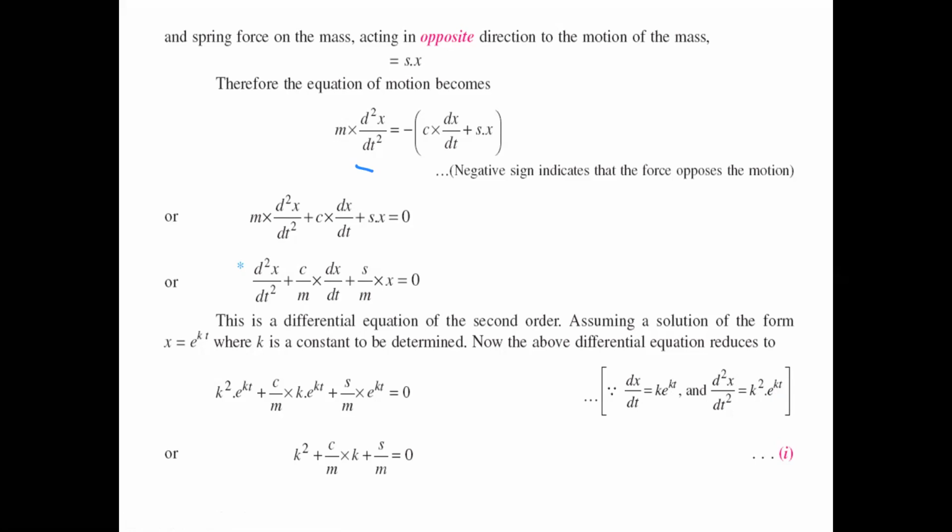These are obtained when we assume x equals e power kt for getting the solution.